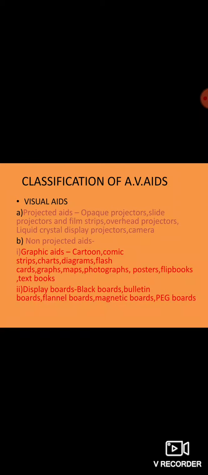Today we are going to discuss the classification of audiovisual aids. The first category is the visual aids. Visual aids means aids in which we can see the things. They are again classified into two categories, that is the projected aids and the non-projected aids.